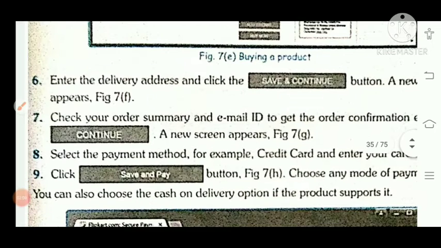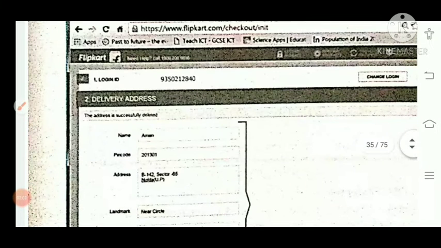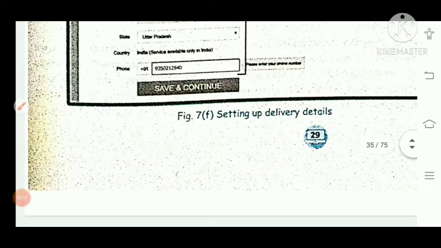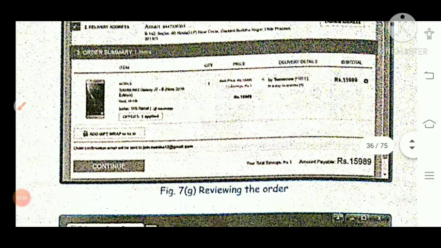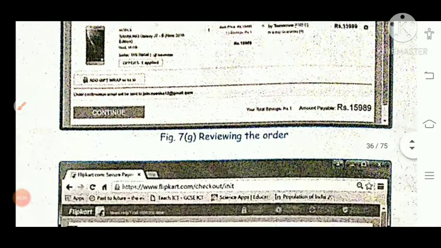Okay, when you click buy now, it will show you all the details of your account. Here you can check whether all the details are perfect or not. If you want to make any change, you can do it, and then click on save and continue. Now the third step is order summary. It will show you the details of what product you purchased, how much quantity, delivery date and all that. If you are satisfied, then click on continue.